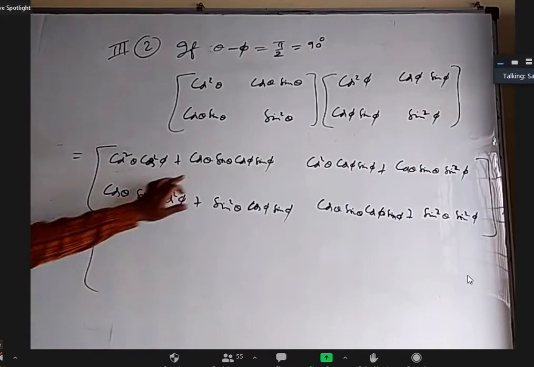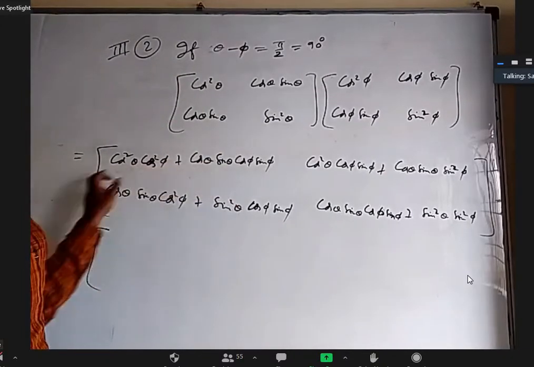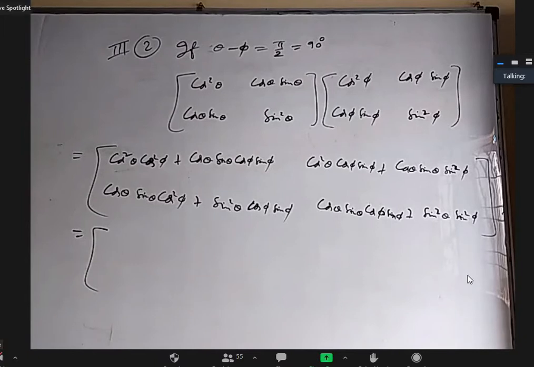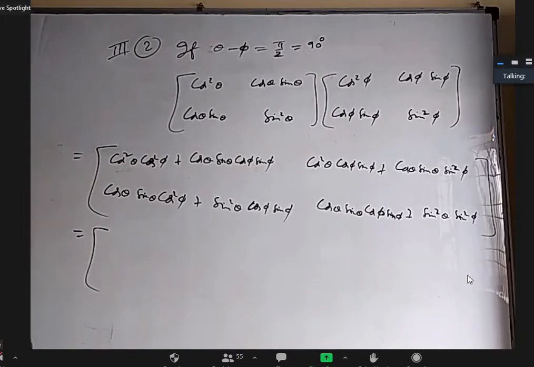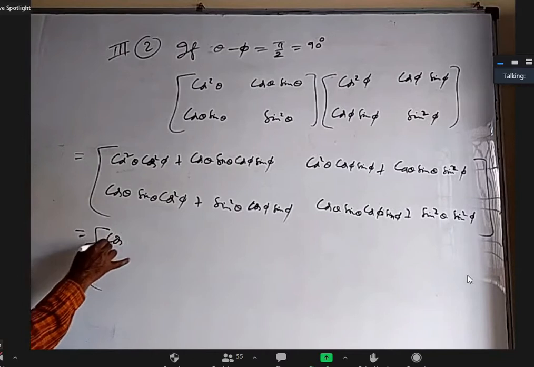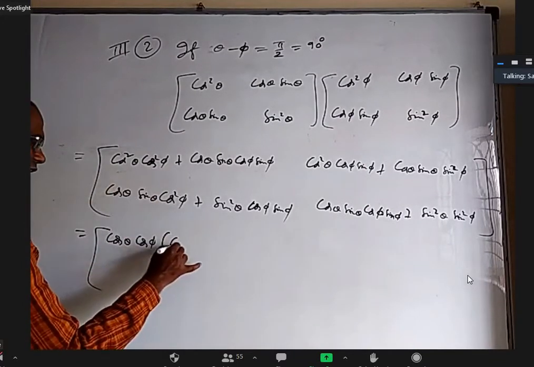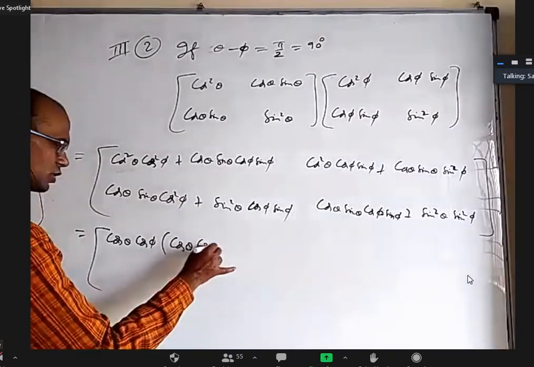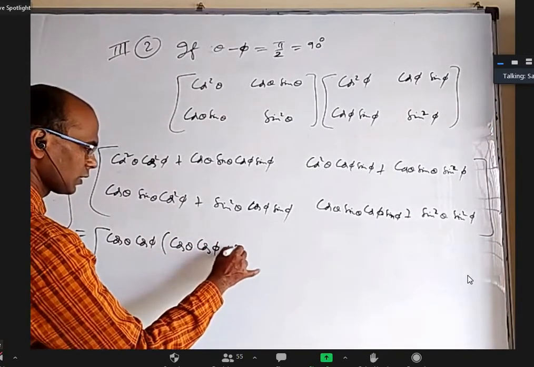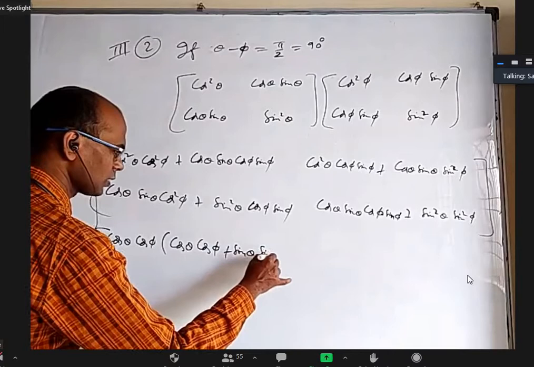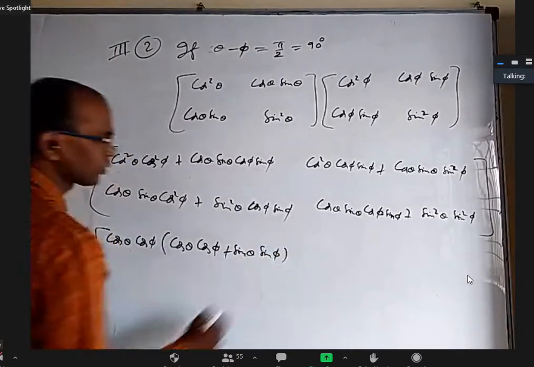Likit, tell me from this plus this what I can take common. Cos theta cos phi. Yes, I can take cos theta cos phi. Then I'll be left with an extra cos theta, extra cos phi, and here sin theta, and here sin phi. Okay.